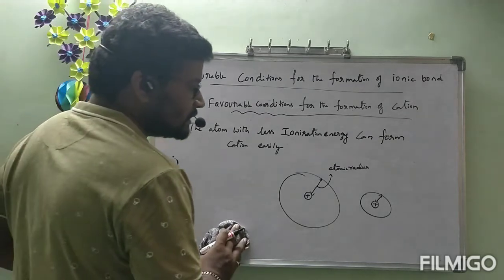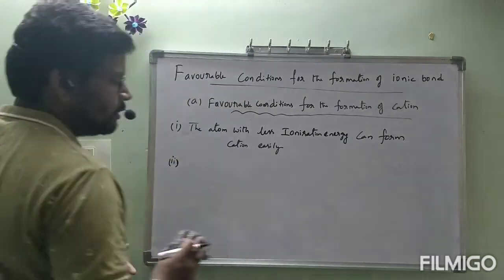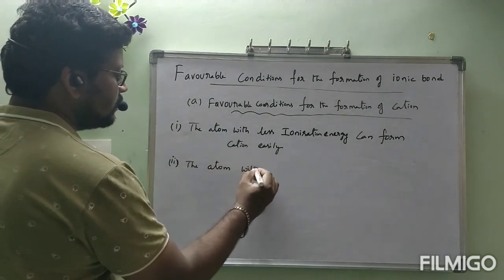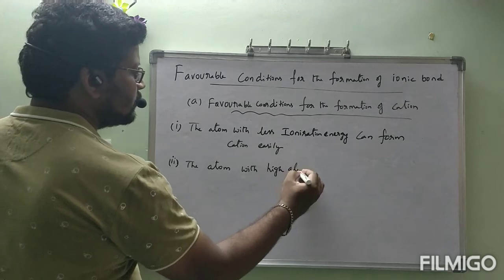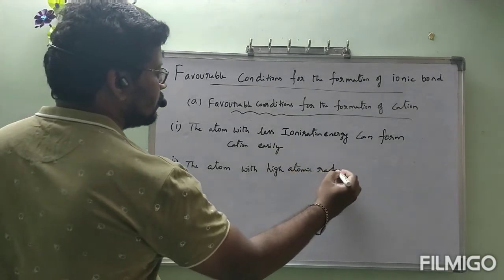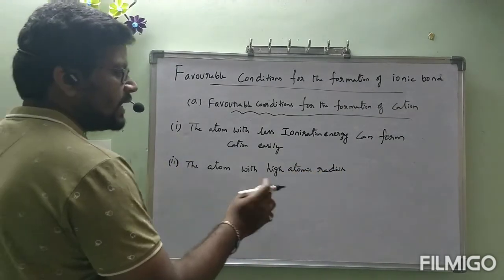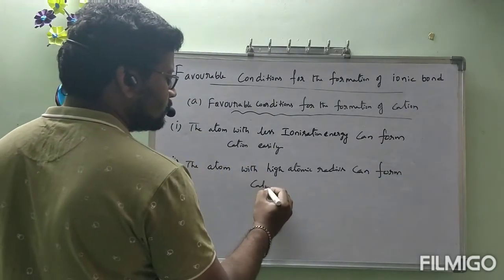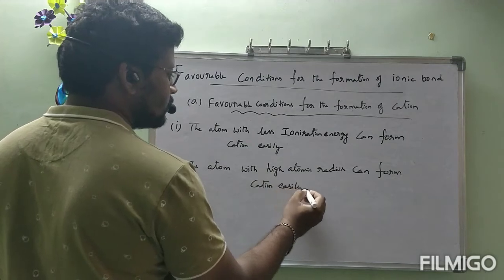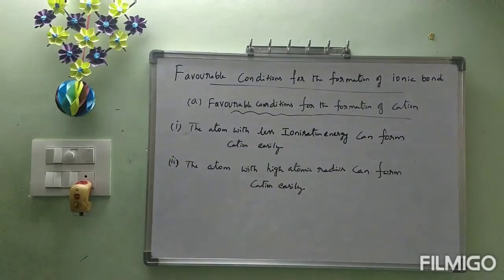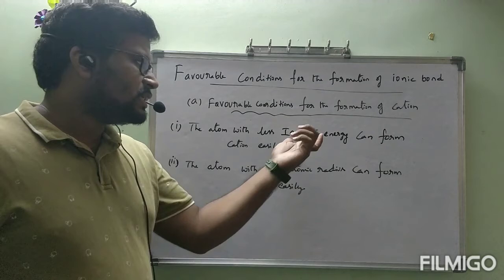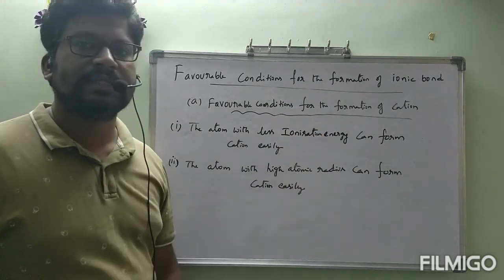Now I am going to write the point: the atom with high atomic radius can form cation easily. The atom with high atomic radius contains less ionization energy. Both are almost the same, but one is in terms of ionization energy and this is in terms of atomic radius.